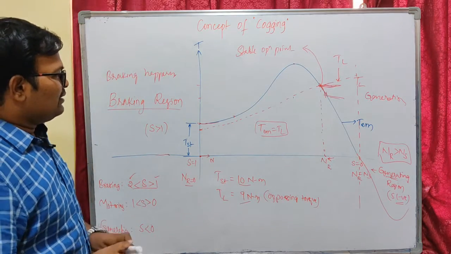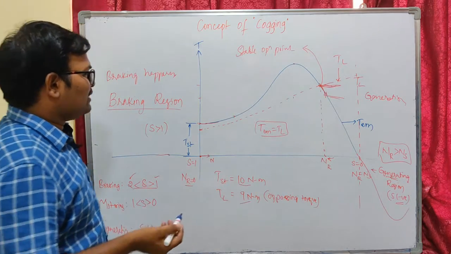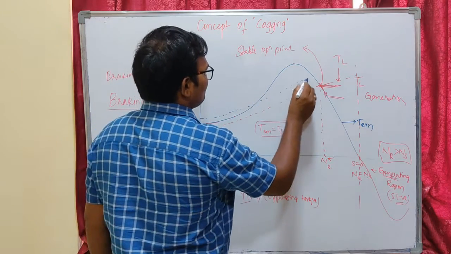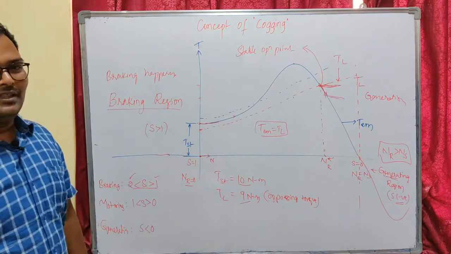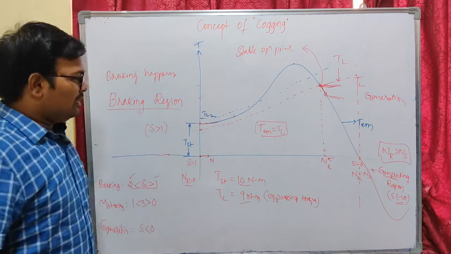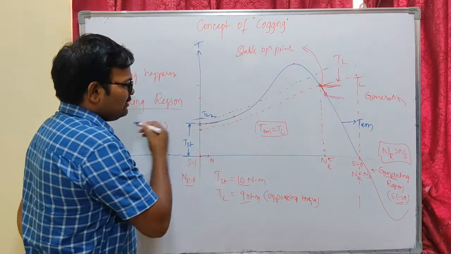Now let us see what happens if I increase the load torque. Okay, this is my load torque initially. Now let me turn on the machine. I have turned on the machine. This is my new load torque, TL2. As you can see, this is the starting torque and this is the load torque.